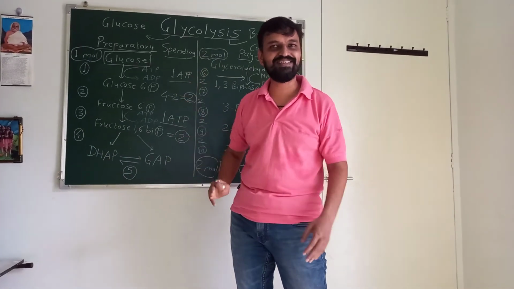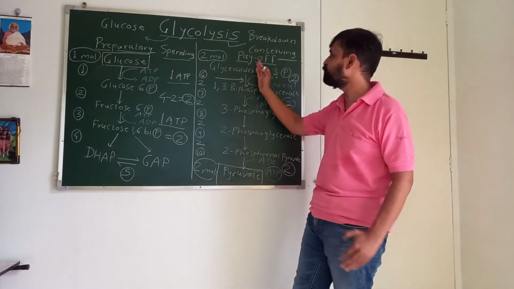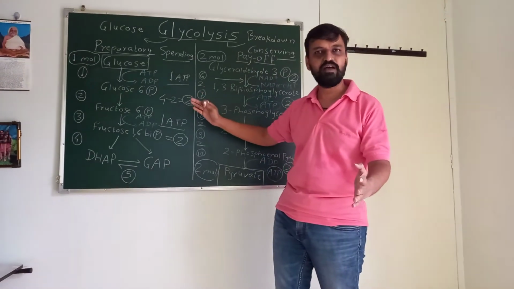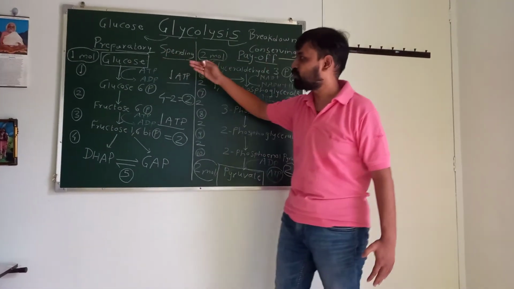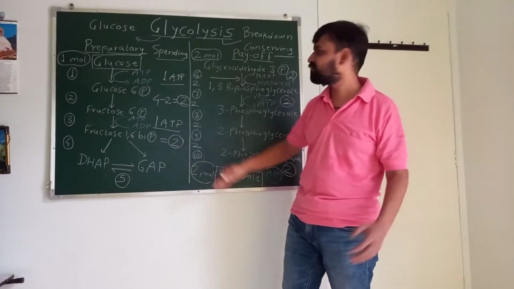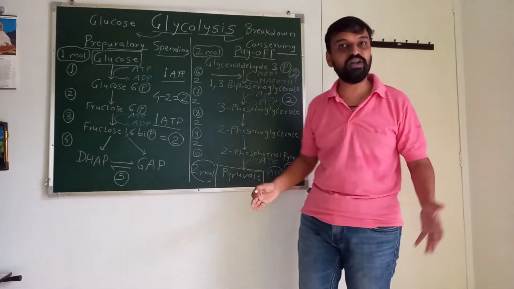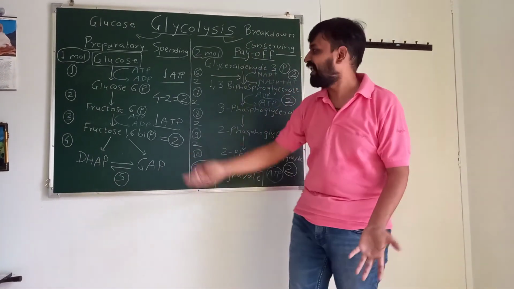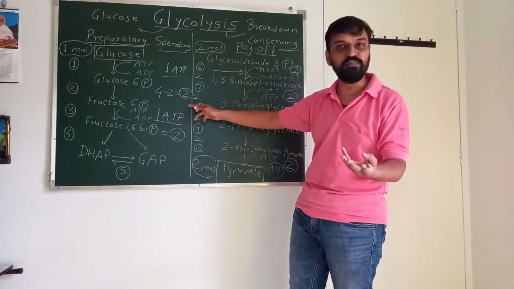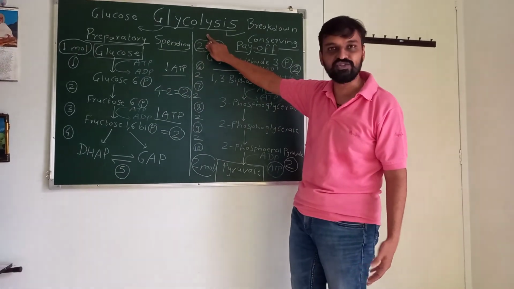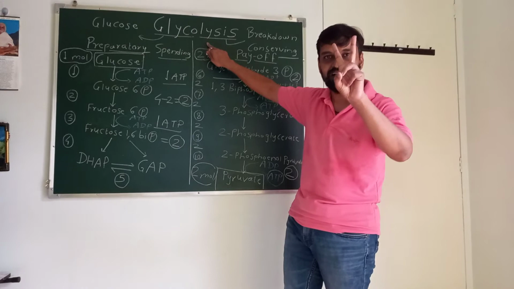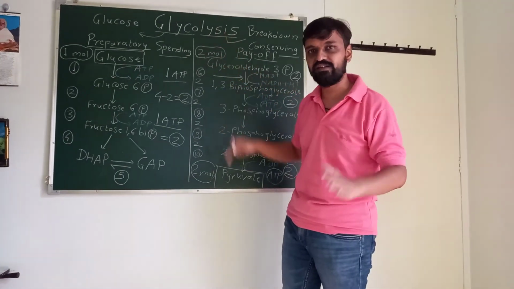I want a response from you. In the preparatory phase, 2 ATPs are utilized. In the payoff phase, 4 ATPs are formed. And 4 minus 2 is equal to 2, so what is the net gain of glycolysis? 2 ATP.